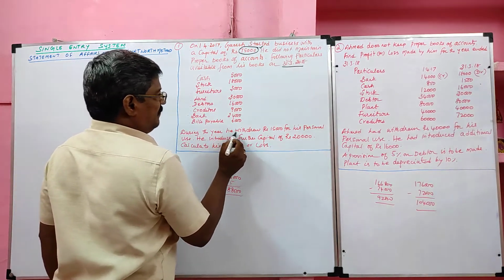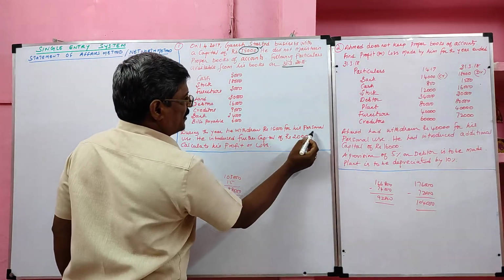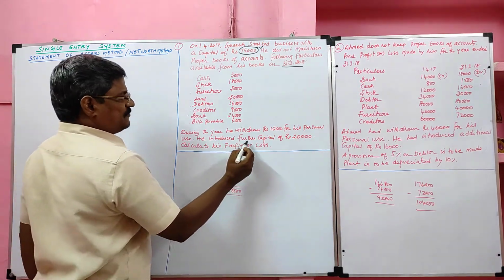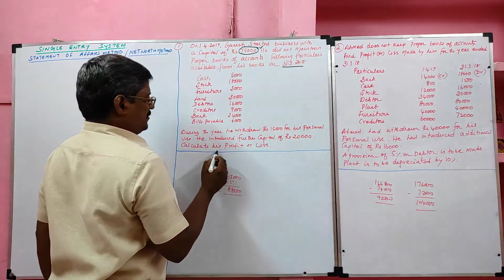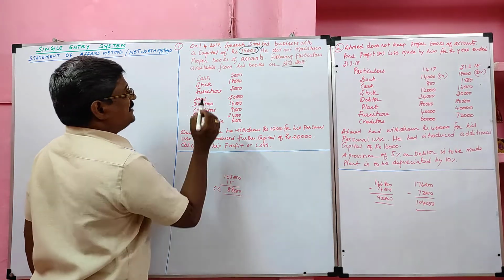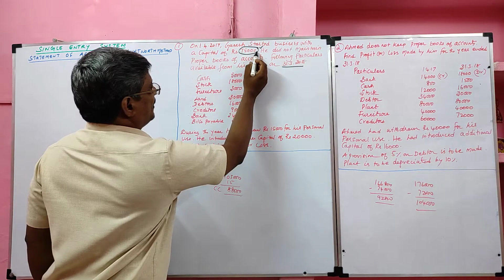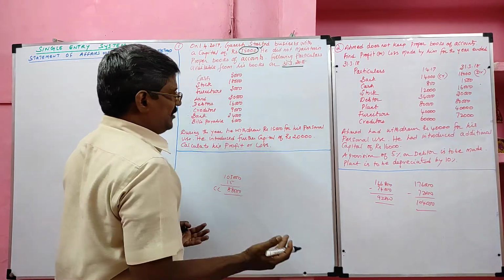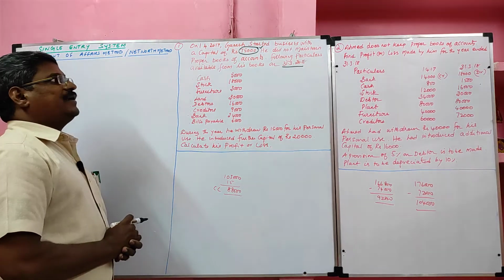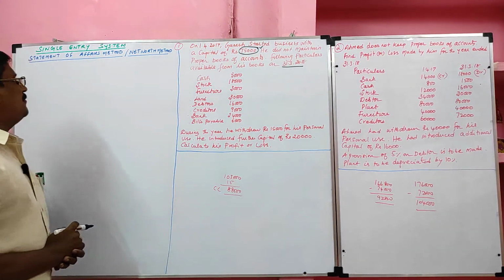During the year, he withdrew rupees 15,000 for his personal use, that is called drawing. He introduced further capital of rupees 20,000. This is called additional capital. Calculate his profit or loss. In this problem, opening capital is given, closing capital is not given. So we have to prepare closing statement of affair to find closing capital. Yes, let me solve the problem.